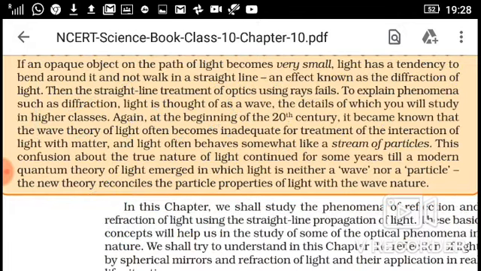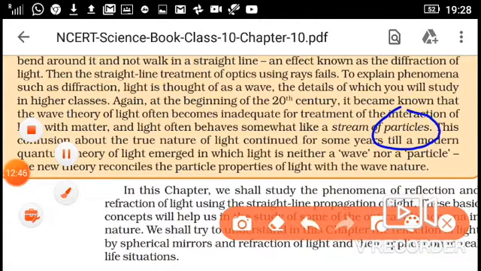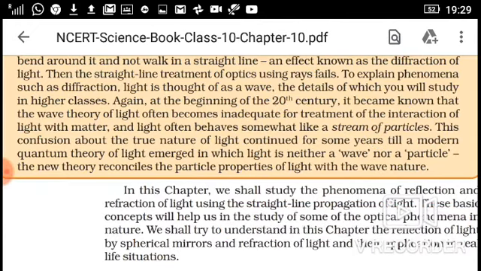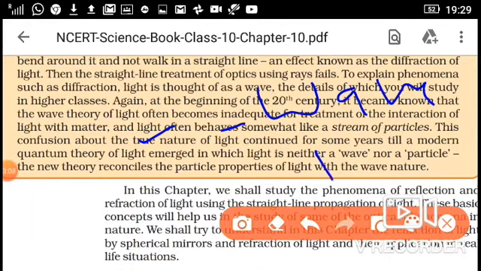In the 20th century it is considered that light behaves like particles, because you observe that from the sun the light comes like photons, a bundle of particles. So there is a confusion about the true nature of light, because some believe that light has wave nature, while others think that light behaves like particles.